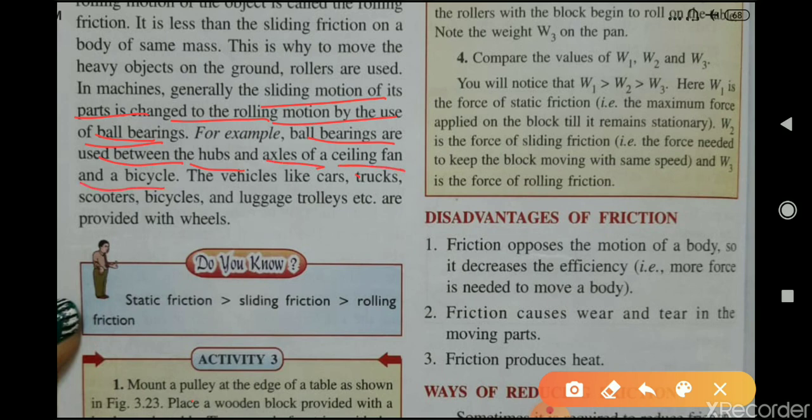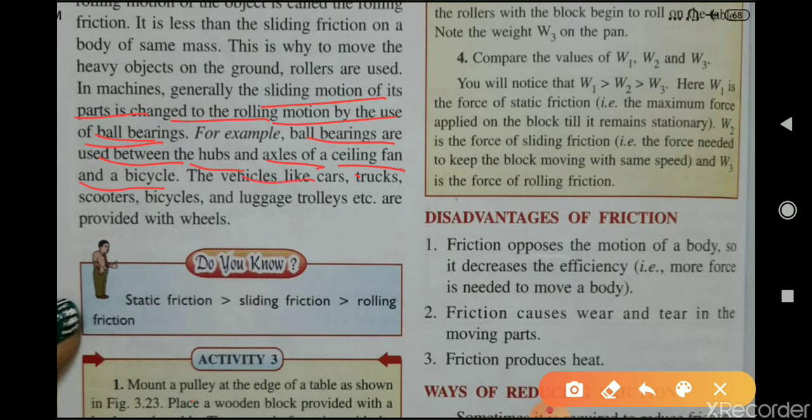Why? Because without the ball bearings, both parts will slide over each other, and because of that, sliding friction will be more, and you have to apply more force on the bicycle. By using the ball bearings, that sliding friction changes into rolling friction. It means that on the parts rolling friction will act, and you have to apply less force for moving your bicycle.